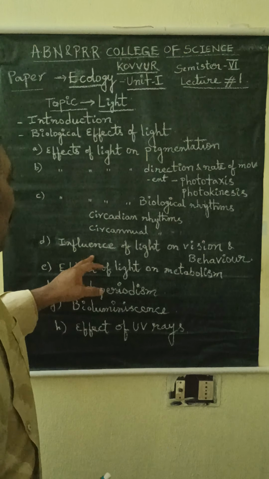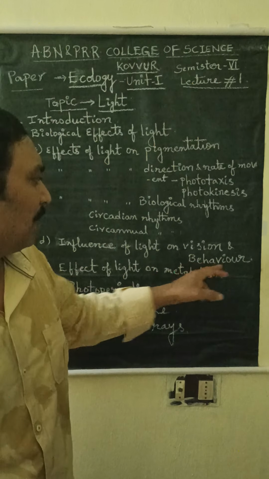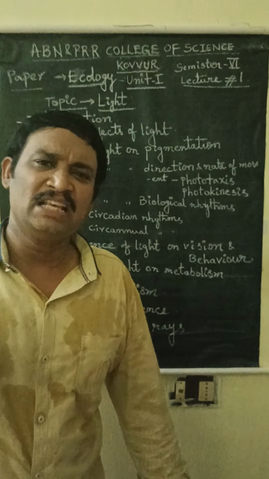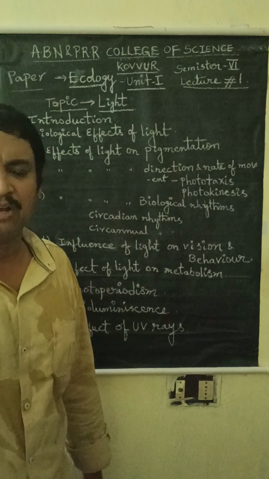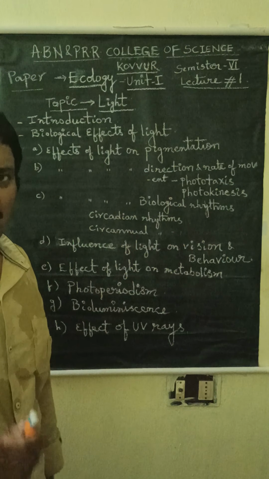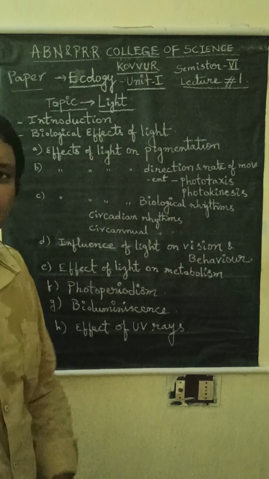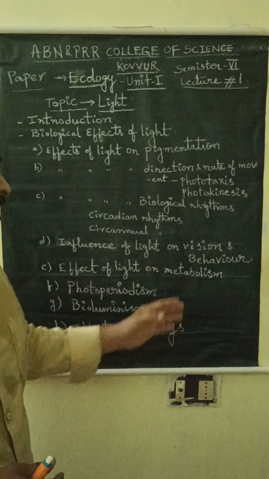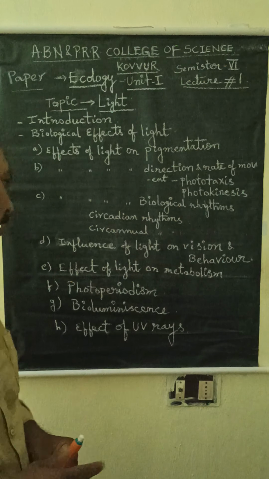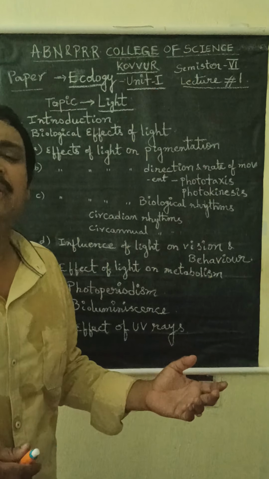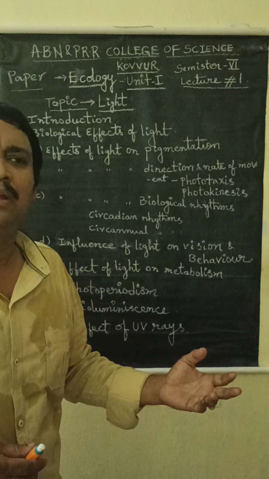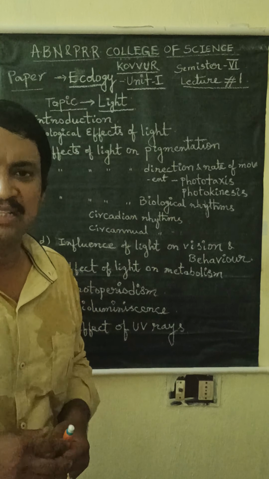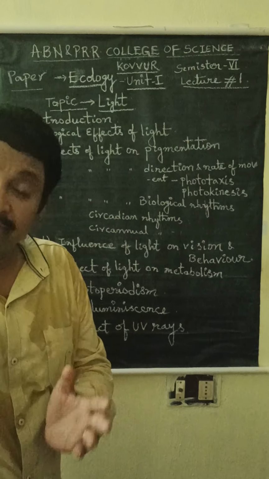The next one is the influence of light on vision and behavior. Light is very important for vision. Without light, we cannot move from one place to another. Our eyes are very active and function when light is available. And behavior: for example, some birds go to far distances from their nests to collect food materials during daytime only.